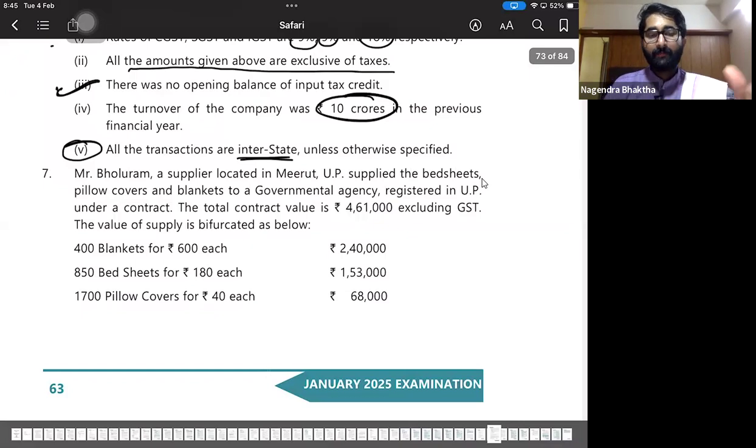As for section number 51, CGST Act 2017, just write the basic things that you know. Only 4 points are important here. As per section number 51, TDS is mandatory for the following persons. Who are the following persons? Central and state government department or establishment, local authority, governmental agency, and such other persons. Who are such other persons? One is any other board or body which is established under an act of parliament, or governmental agency.